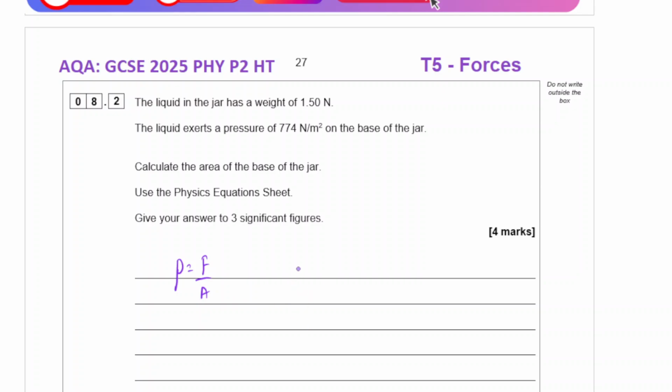So 774 equals 1.5 divided by the surface area. Area equals 1.5 divided by 774, which gives me